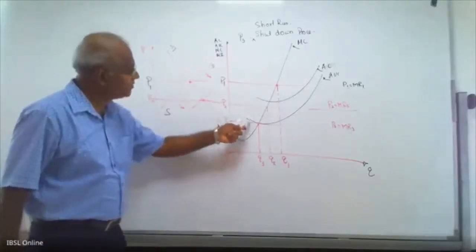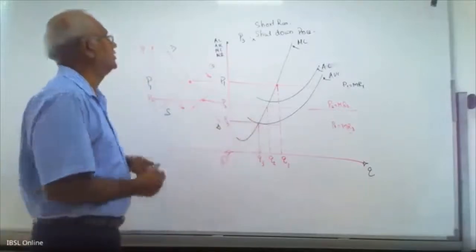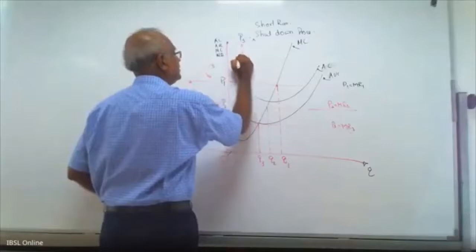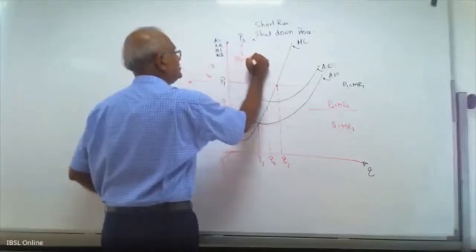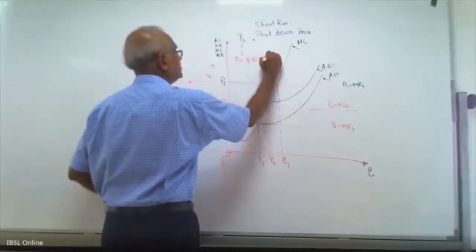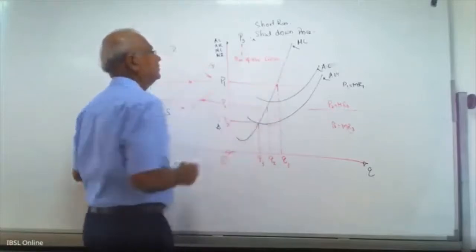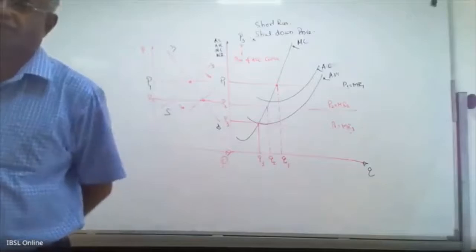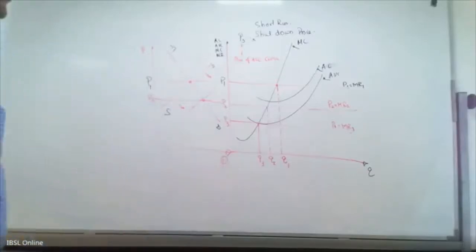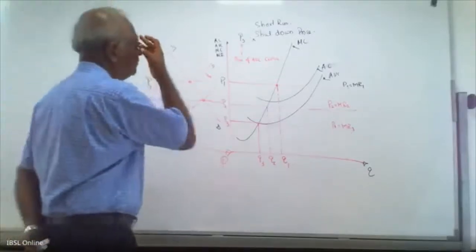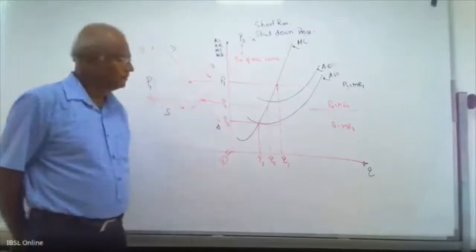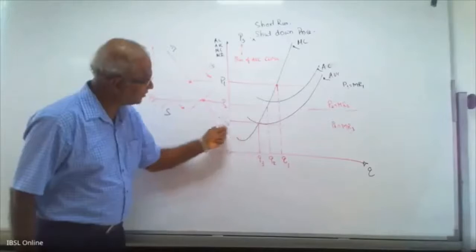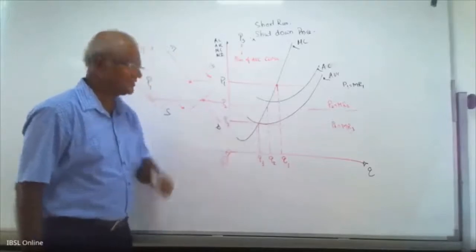P3 is the minimum point of the AVC curve, the minimum of the average variable cost curve. Take down that. The minimum point of the average variable cost curve is called the shutdown price.